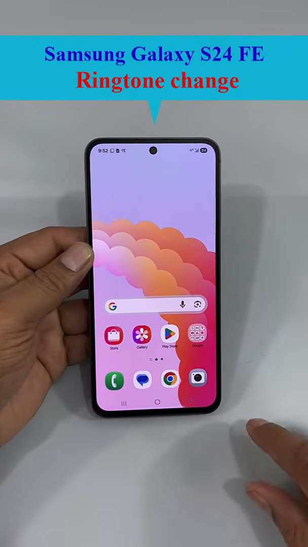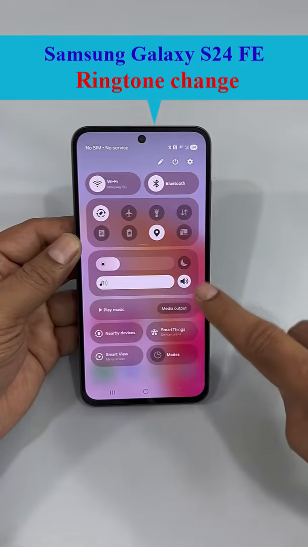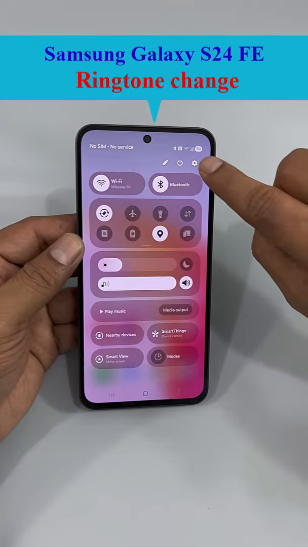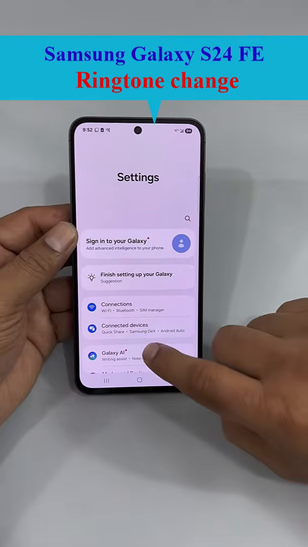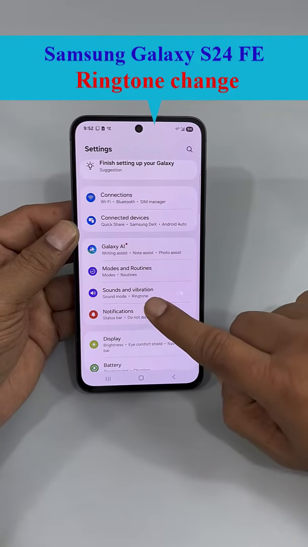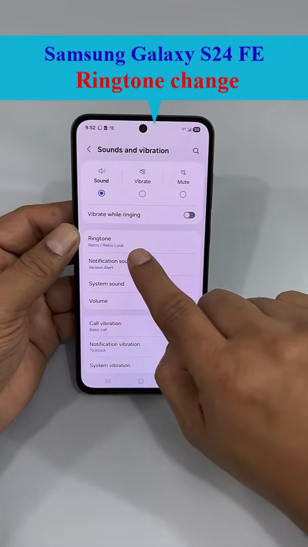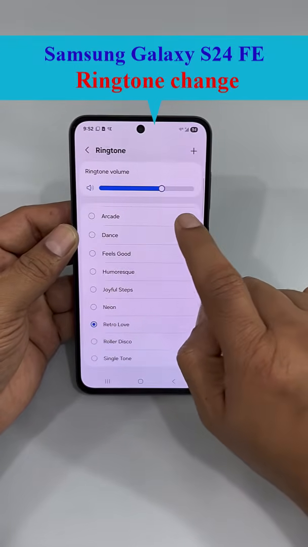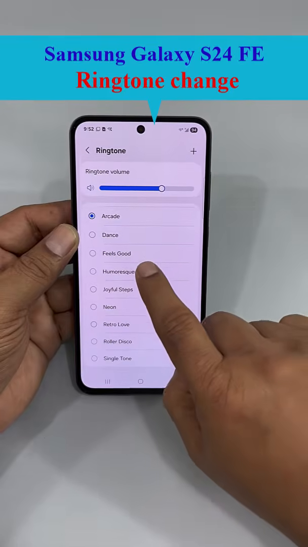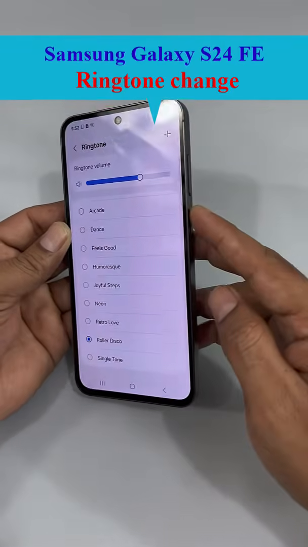So to change the ringtone, what you need to do is slide from the top this way and tap the gear icon here. Now if you scroll down, you will see Sound and vibration. So click here, Sound and vibration. Now here you will see Ringtone. So click Ringtone. Now there are a lot of ringtones and you can pick your favorite one.